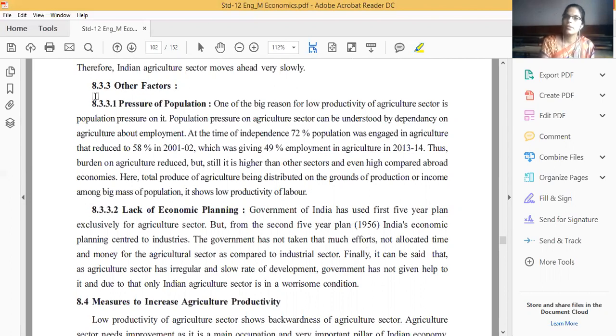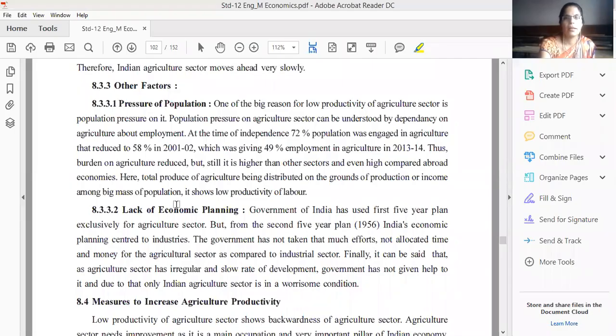In the year 2013-14, it was 49%. Next is the last point, related to lack of economic planning. The Government of India used the first five-year plan exclusively for the agriculture sector. But from the second five-year plan, India's economic planning centered on industries. The government has not taken that much effort.